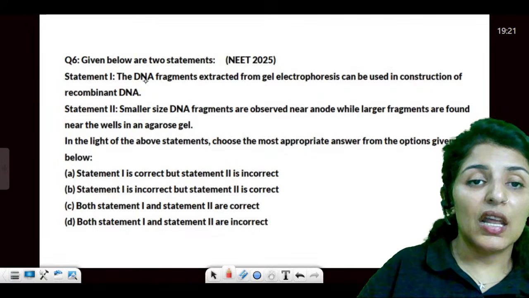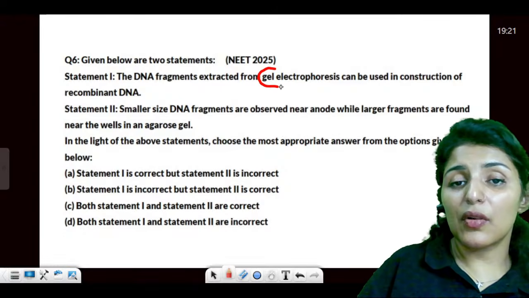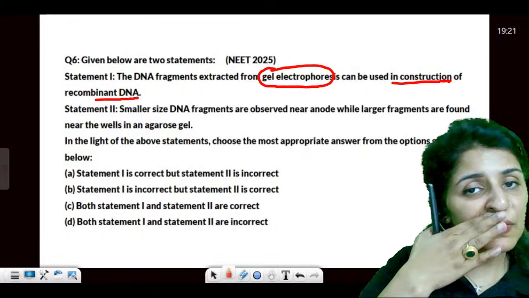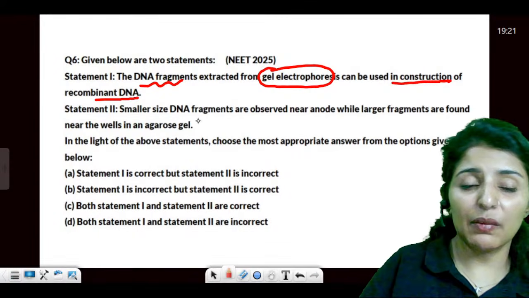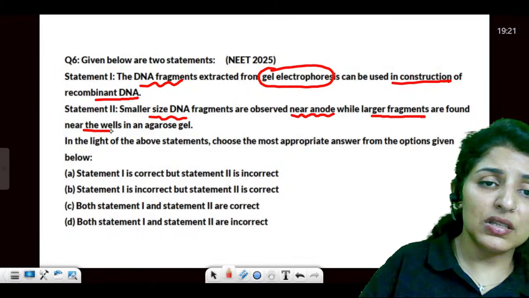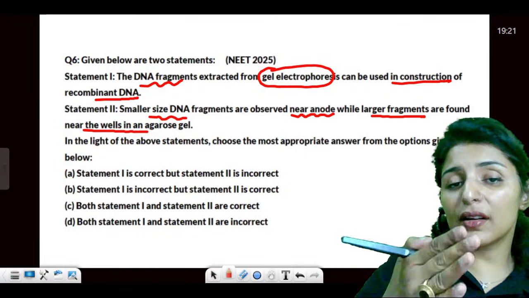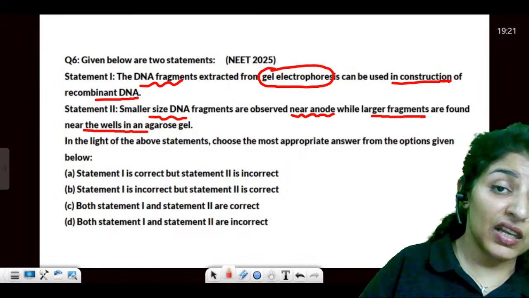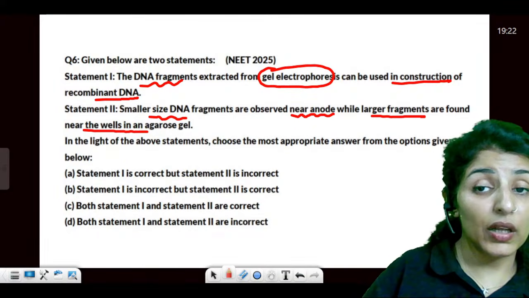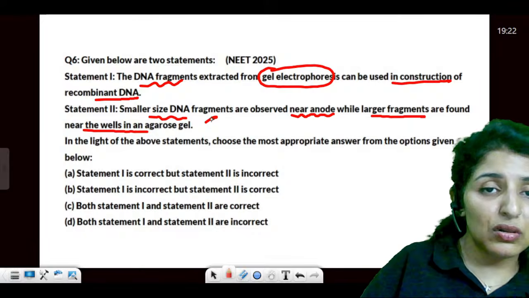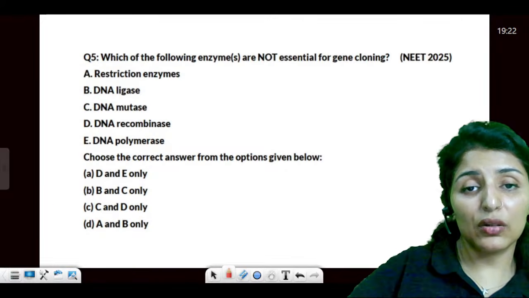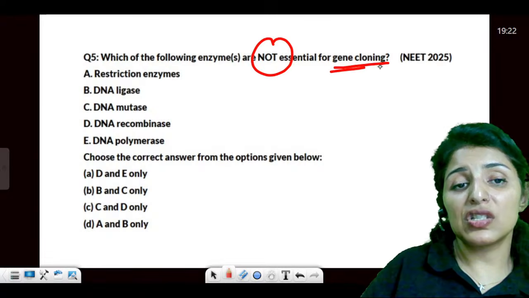Now, the DNA fragments extracted from gel electrophoresis can be used in the construction of rDNA. Yes or no? That is why we are extracting the DNA fragment. Smaller size is observed near anode while larger are towards the wells. We know that electrophoresis is based on the size of DNA. So the smaller one is the fastest and easily reaches the anode, and larger one will trail behind. So this is true. Answer would be both the statements are true. Clear to all?